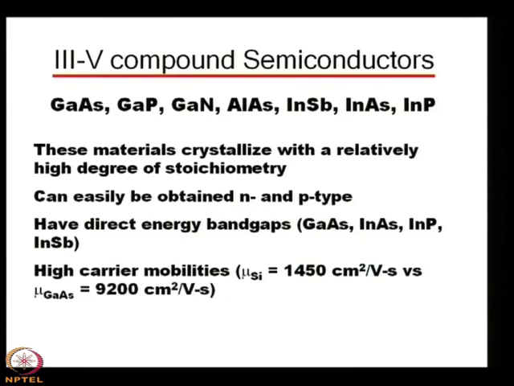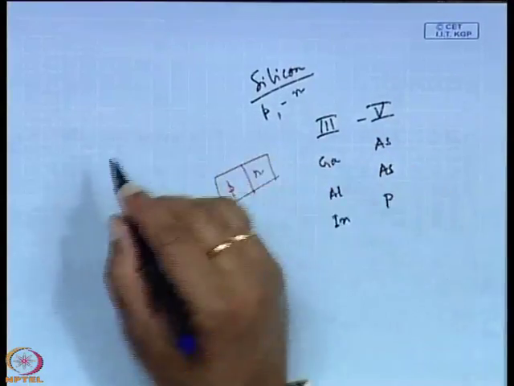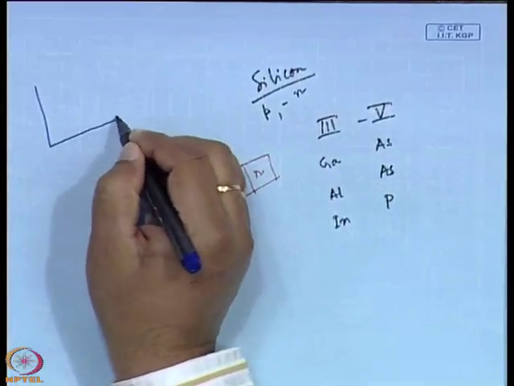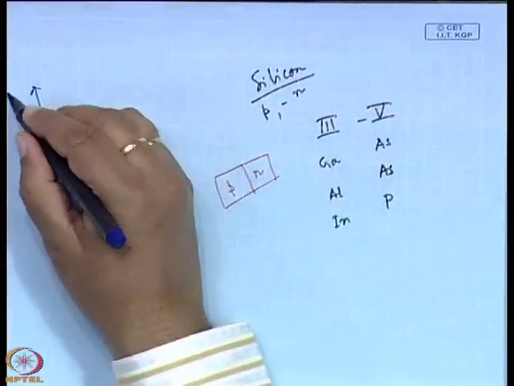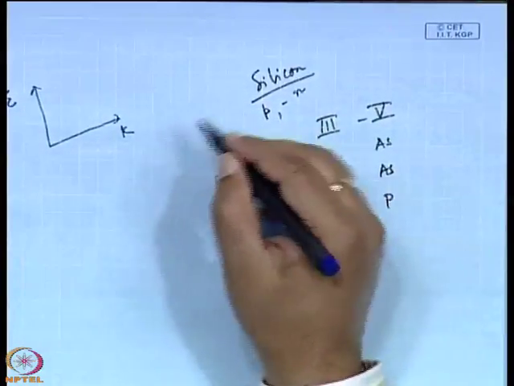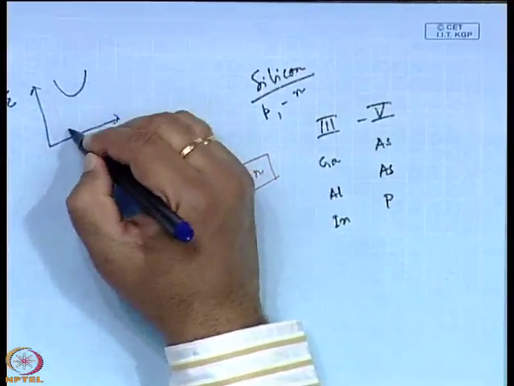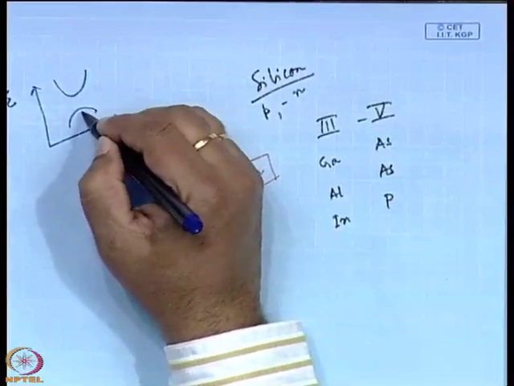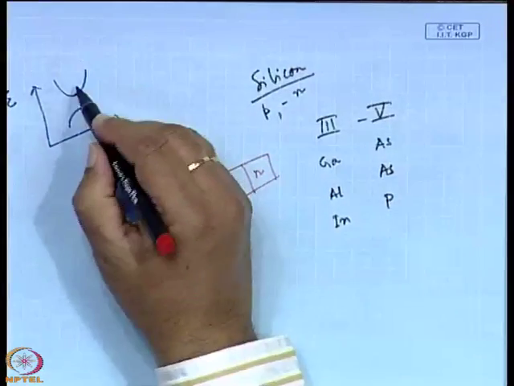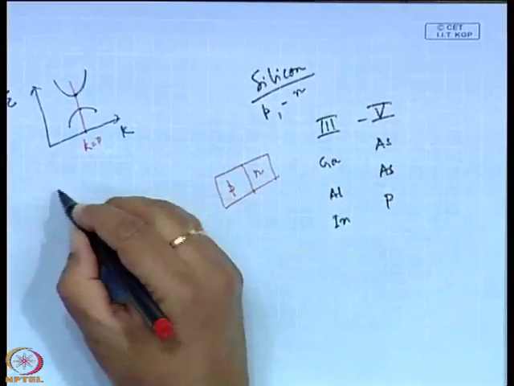So, let me very quickly refresh your memory that there are two types of band gaps. One is the direct band gap semiconductor, where if you plot the band in the E-K diagram, E in the y axis, K the wave vector in the x axis, which is nothing but the carrier momentum, then you see that when the conduction band minima and the valence band maxima lie on the same K value, say K equals 0, then it is known as the direct band gap semiconductor.